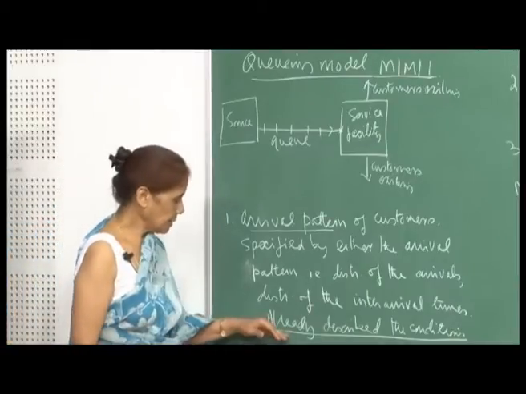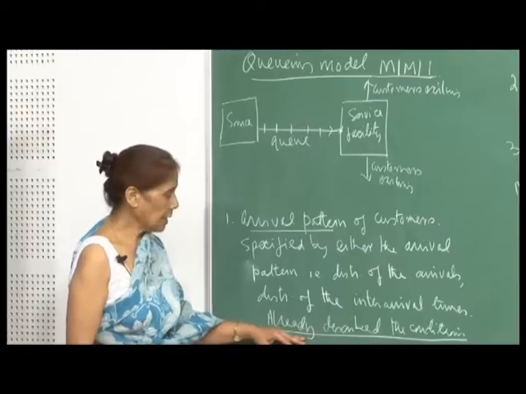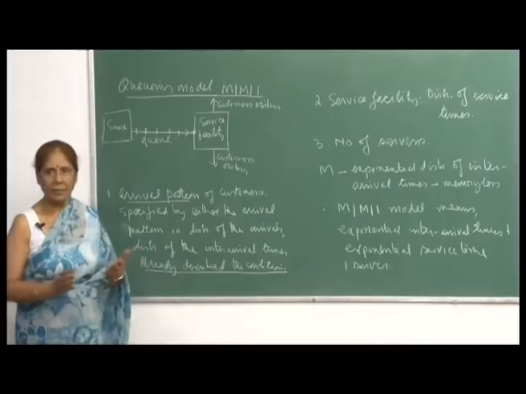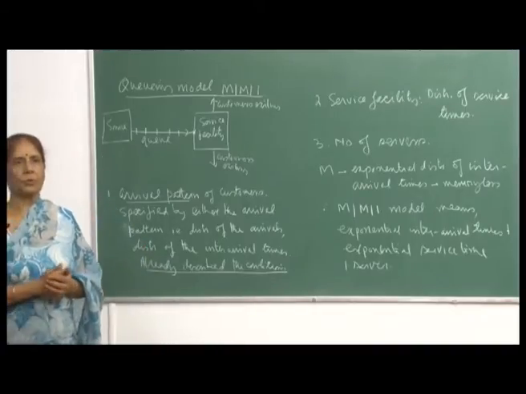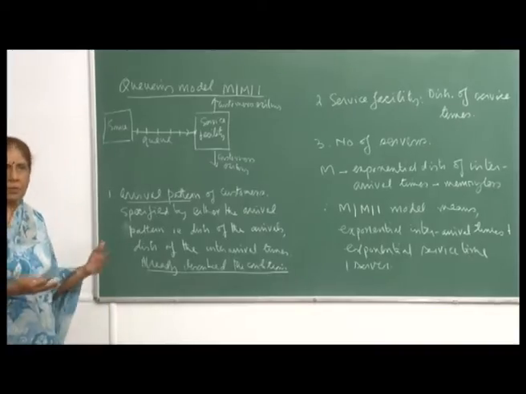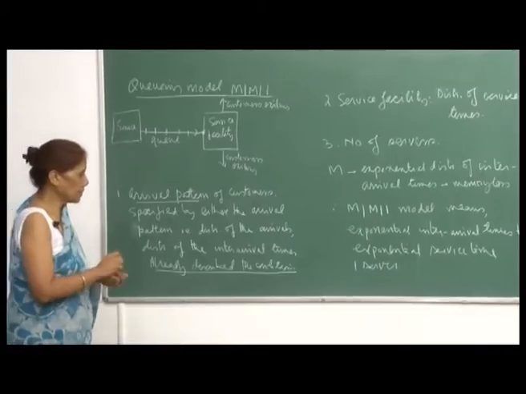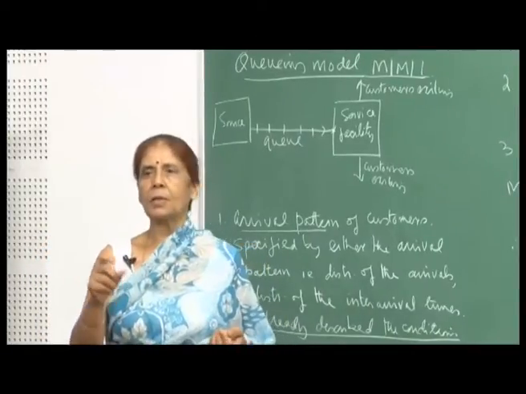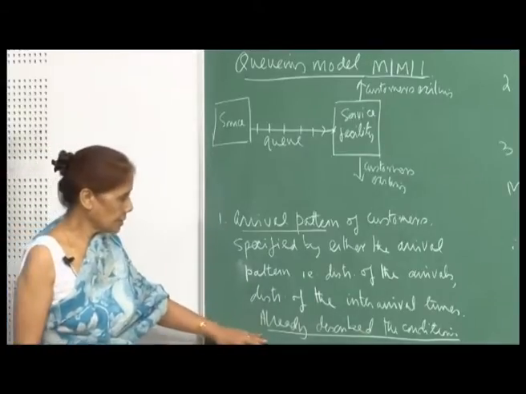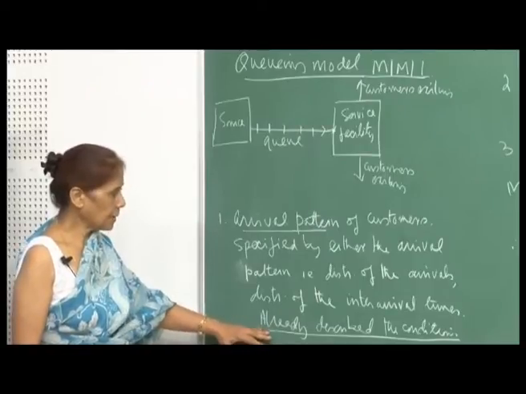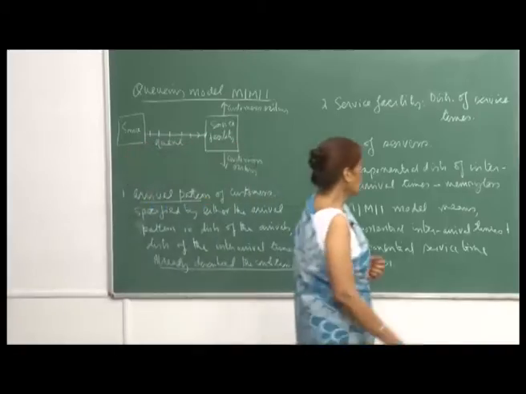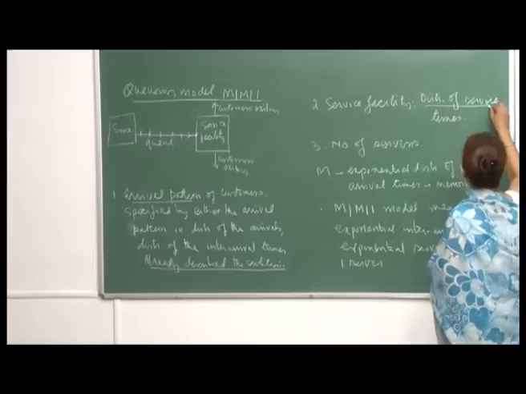In the last few lectures we have talked in detail about the conditions under which we can say that the arrival pattern can be modeled by the Poisson distribution: stationary increments, independent increments, and that the probability of an arrival in a small interval would be only lambda times the length of that interval, and so on. There were a lot of conditions under which we can model the arrival pattern by the Poisson distribution.